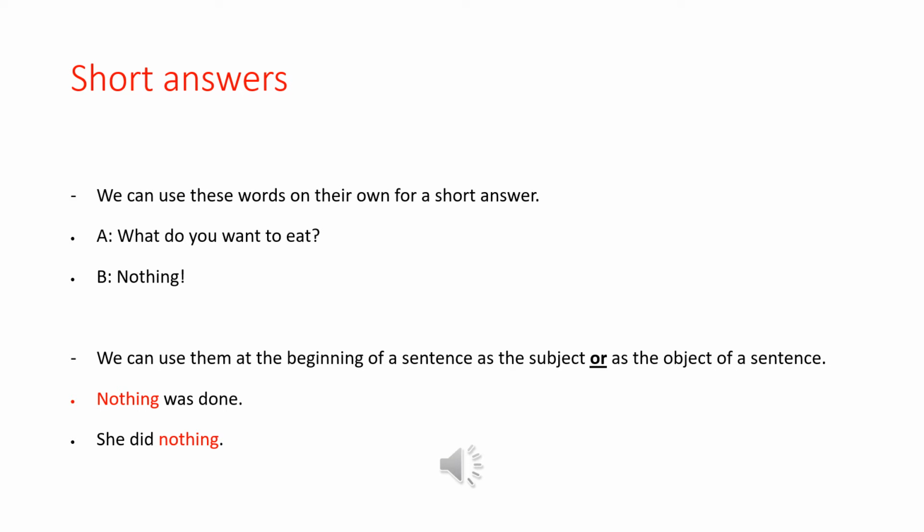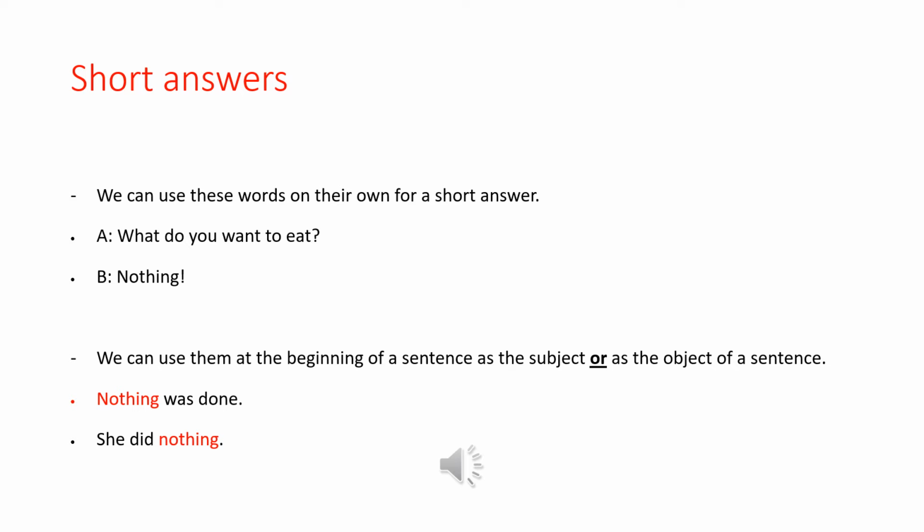We can use these words on their own for a short answer. So, what do you want to eat? Nothing. So we use the word nothing only as one word to answer the question. This is what we call short answers. We can use them at the beginning of the sentence as the subject or as the object of the sentence.